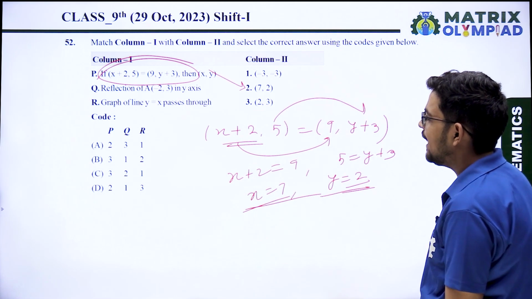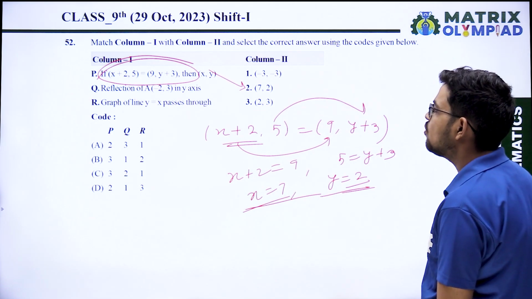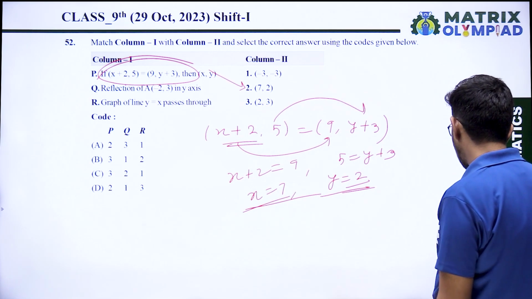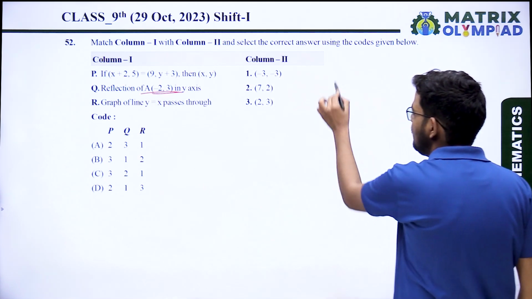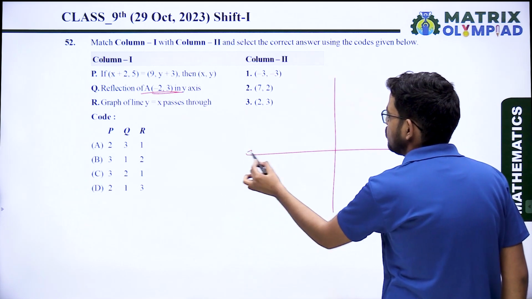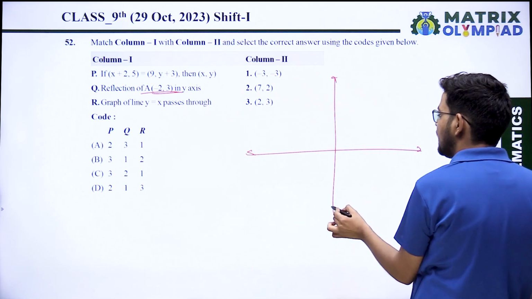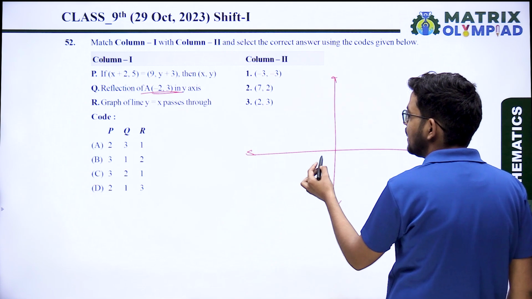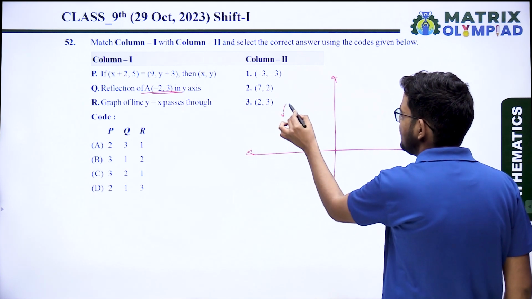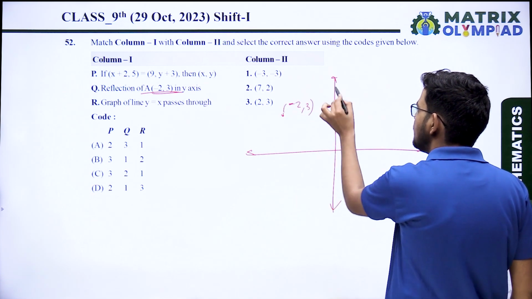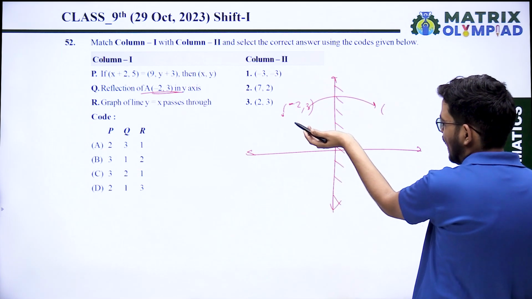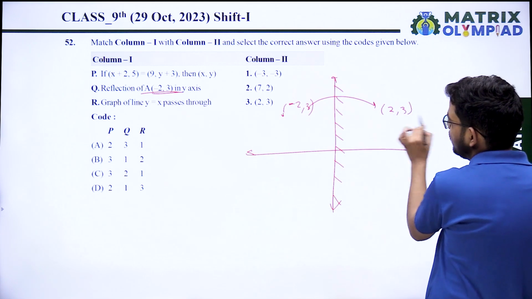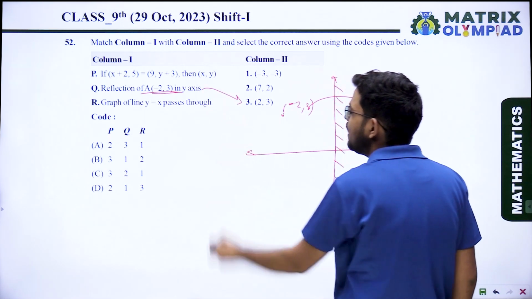Reflection of (minus 2, 3) in the y axis. So that is the y axis. Minus 3, 3. Minus 2, 3 lies here. So what is the reflection on the y axis? That will be (2, 3). (2, 3) is the correct answer.